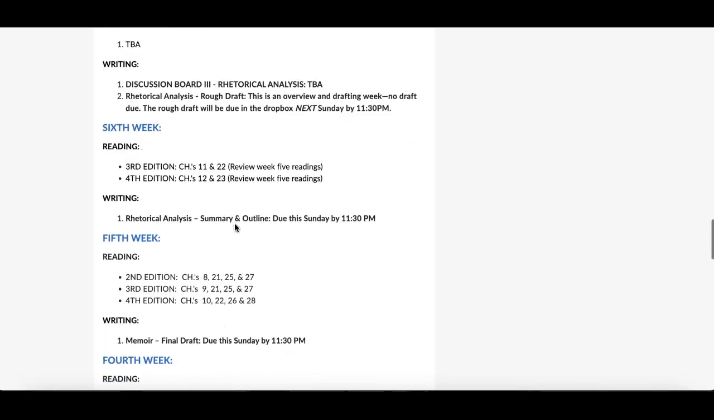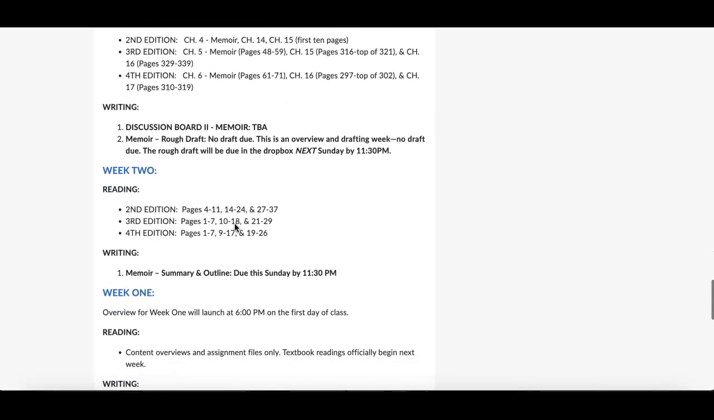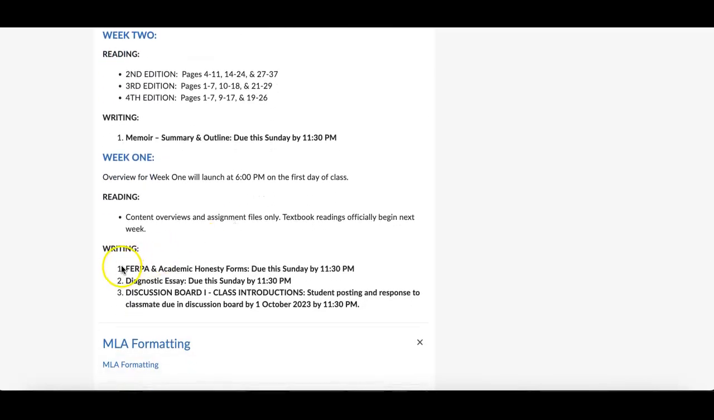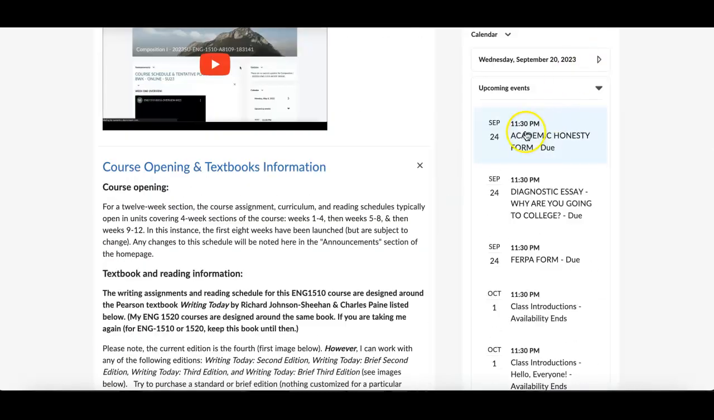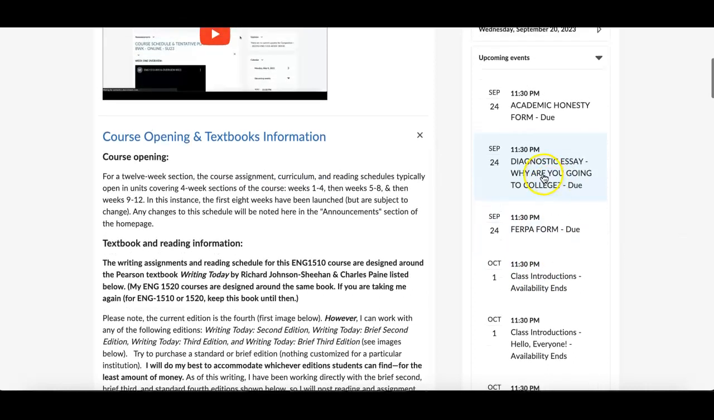It means your reading that's assigned out of the textbook typically, and then the submission files, whatever they're going to be. For week 1, you have the FERPA and academic honesty forms. Those are listed up there in that upcoming events that I said, academic honesty and FERPA. Then the other piece is the diagnostic writing that's listed there. Those are writing assignment pieces. I'm sorry, this is a writing assignment piece. These others are just forms.